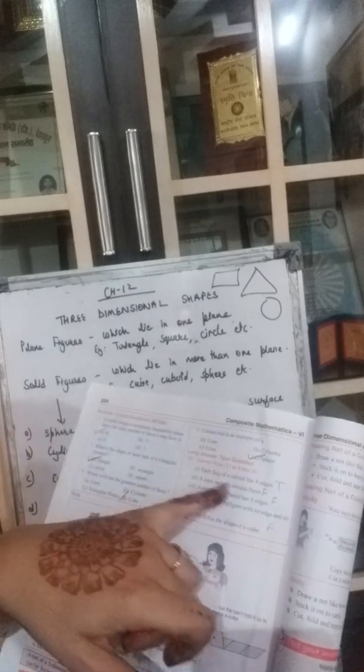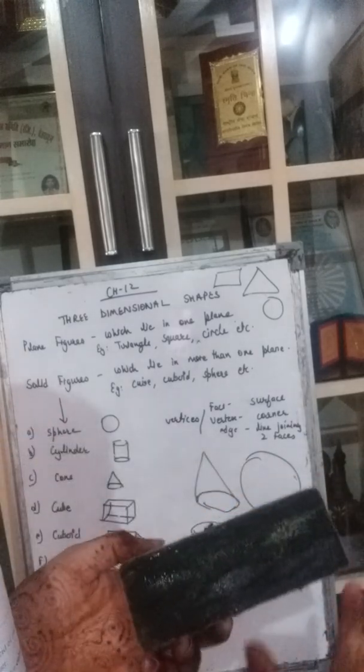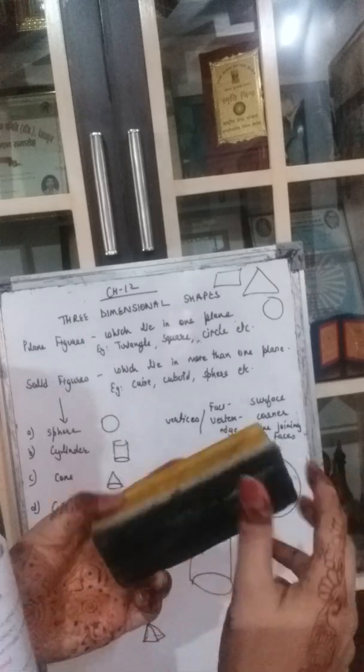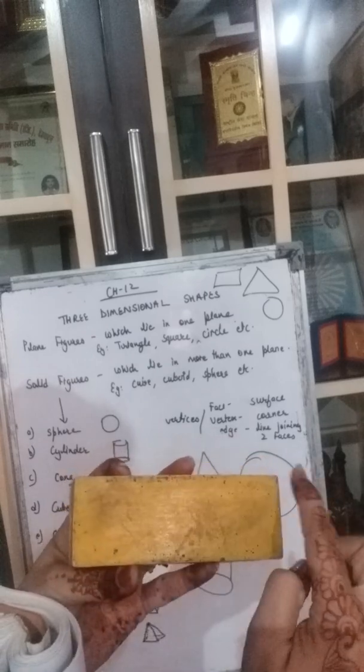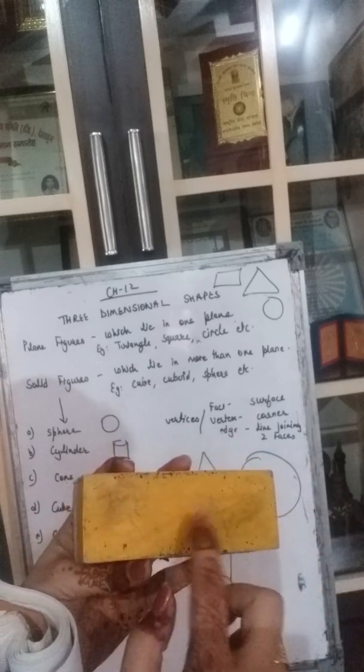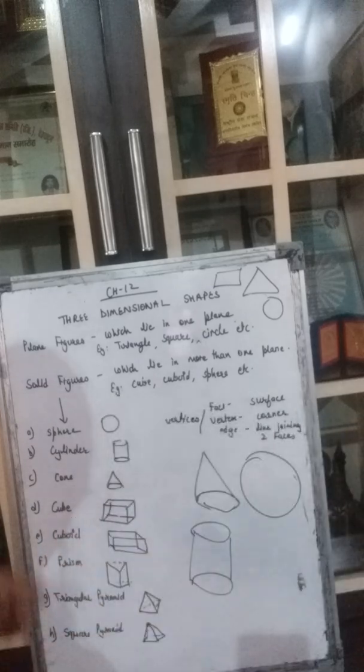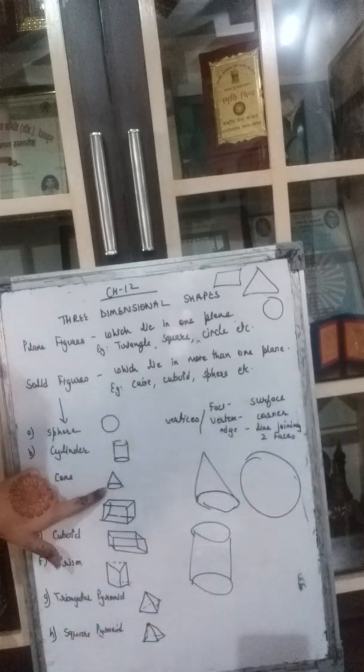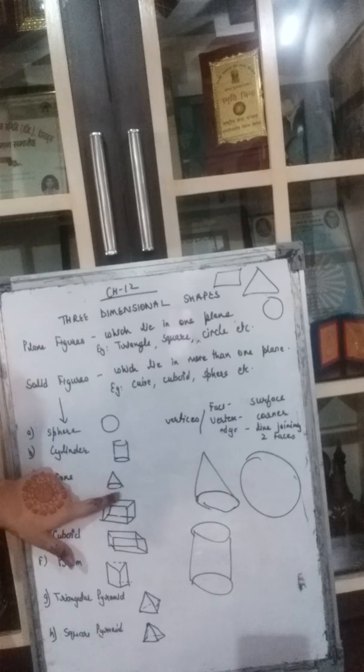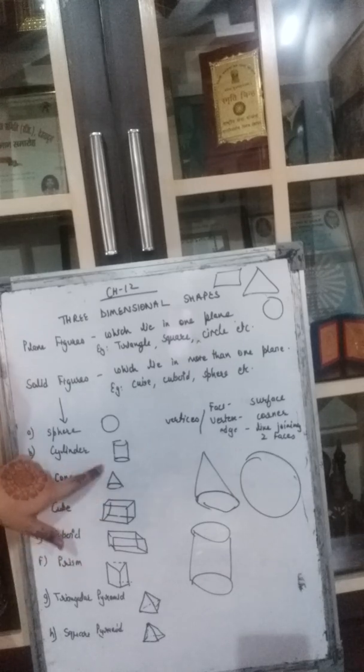Then we have long question answers, true and false. Each face of a cuboid has 4 edges. So here this is a cuboid. They are saying each face has 4 edges. So let us say this face. How many edges is it having? Edges means the lines. 1, 2, 3, 4. So each face is having 4 edges. So this is true. Now a cone has 2 circular faces. Does the cone have 2 circular faces? No, it has only 1 circular face and one is a triangle shape. So this answer is wrong.